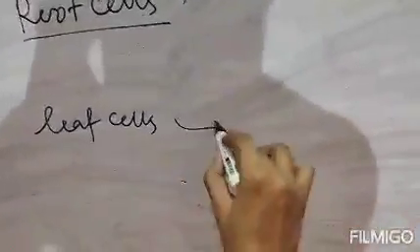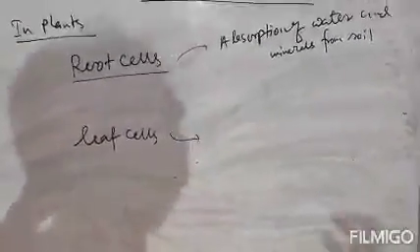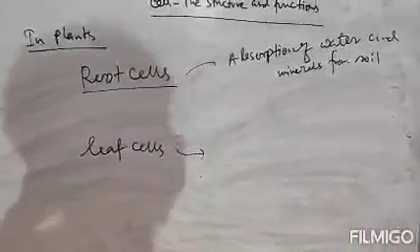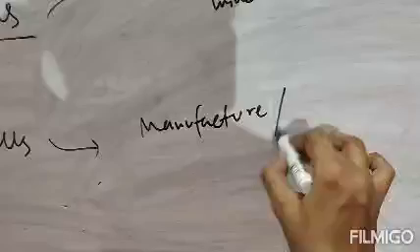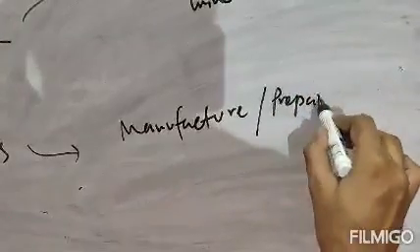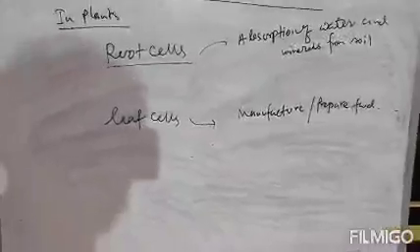Clear? So this is the function of root cell. Next, function of leaf cell. What is the function of leaf cells? The main function of leaf cell is to manufacture or prepare food. Now we know that leaf is the part of a plant where food is manufactured or prepared. And how is food prepared?